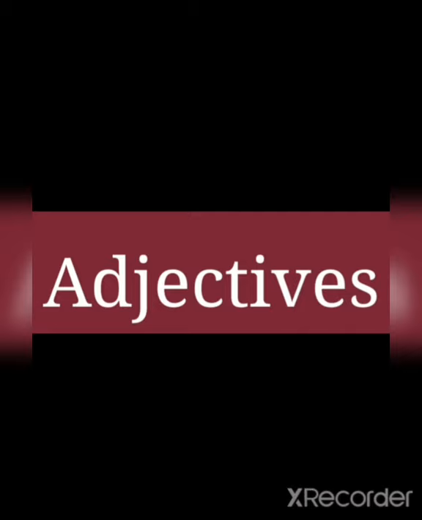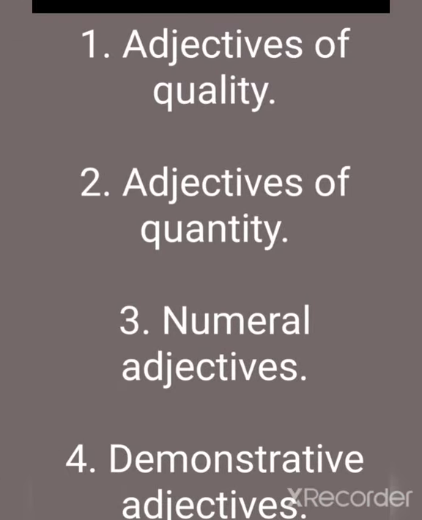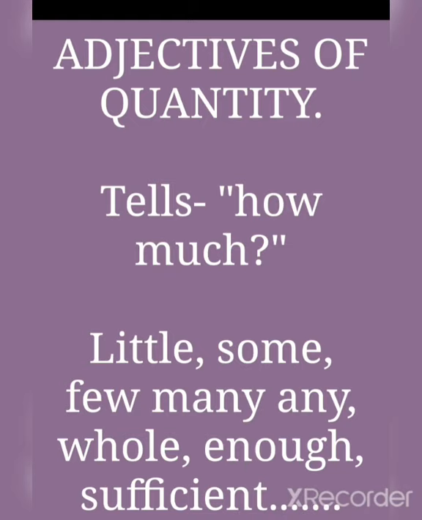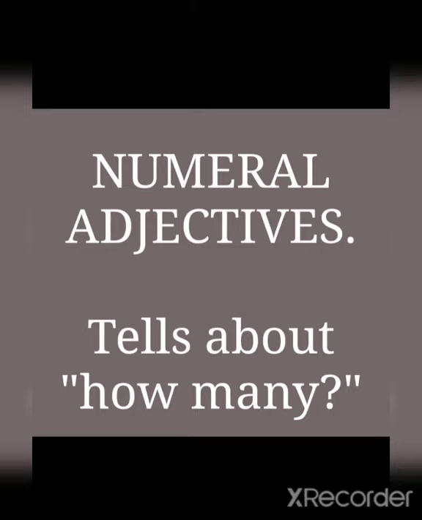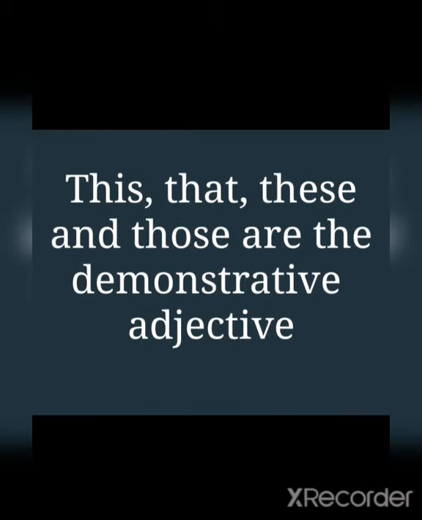Now let us see what we learned. Adjectives are describing words. Today we learned 4 types of adjectives: adjectives of quality, adjectives of quantity, numeral adjectives and demonstrative adjectives. Adjectives of quality tell about what kind. Of quantity tell how much. Adjectives of number tell how many. Demonstrative adjectives point out a noun. This, that, these and those are the demonstrative adjectives.